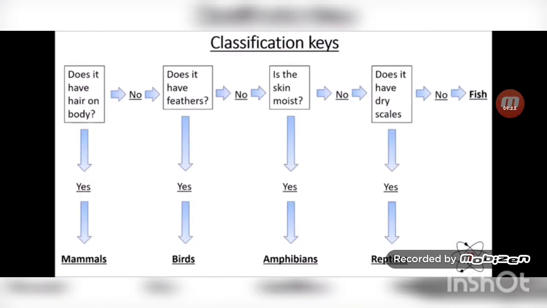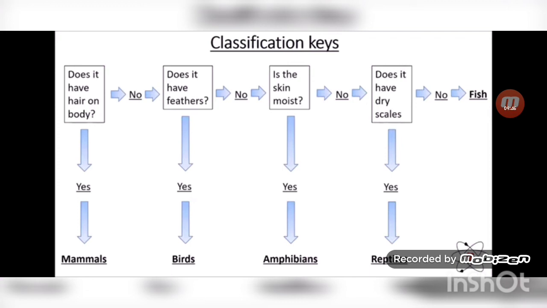There is a small classification key. If you are given an organism, the first question that you should ask is, does it have hair on its body? If yes, it is a mammal. If no, go to the next question. Does it have feathers? If yes, it is a bird. If no, go to the next question.